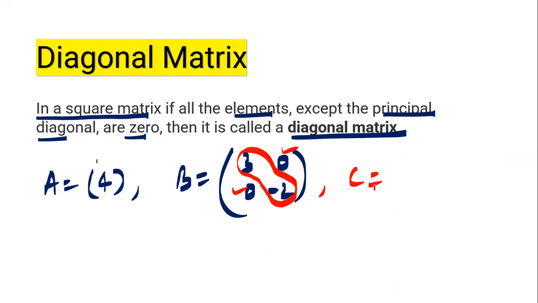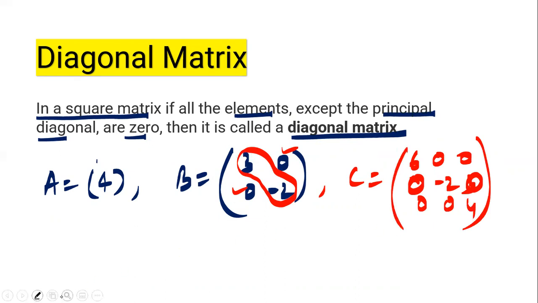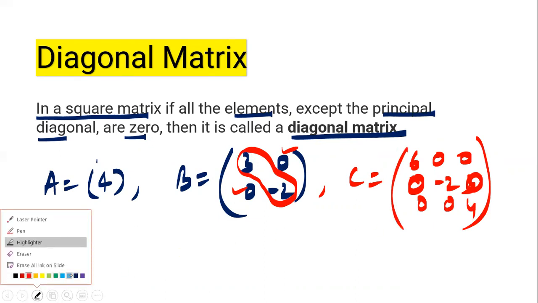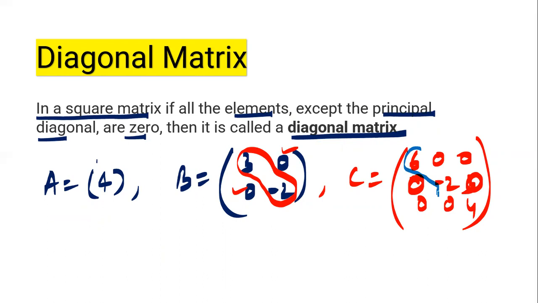If I have C equals like [6 0 0; 0 minus 2 0; 0 0 4], you can see all the elements other than the principal diagonal are 0, hence this is again a diagonal matrix.